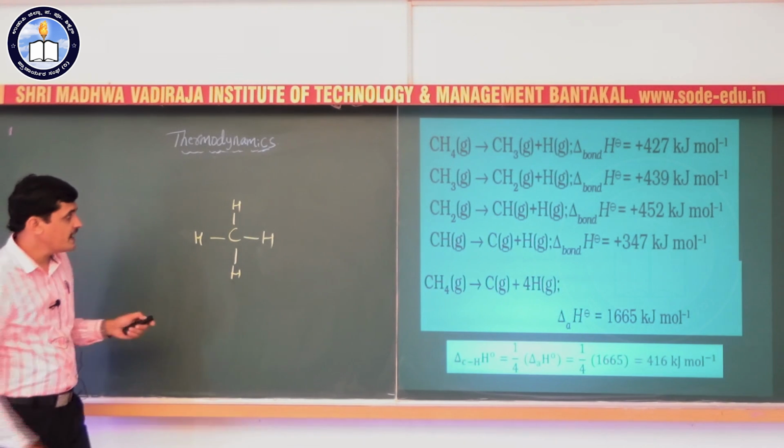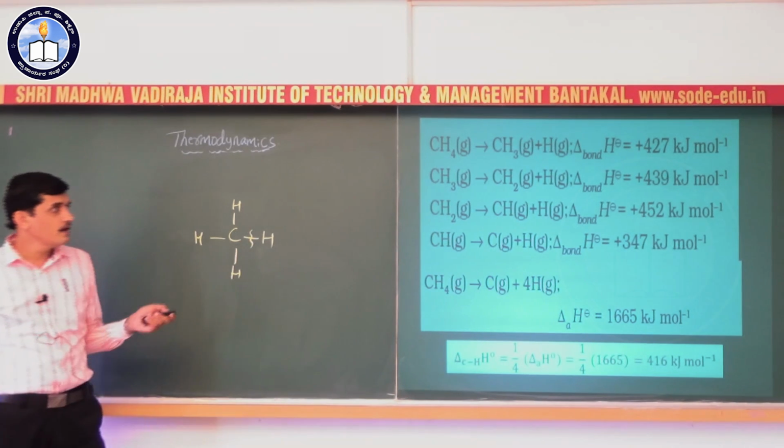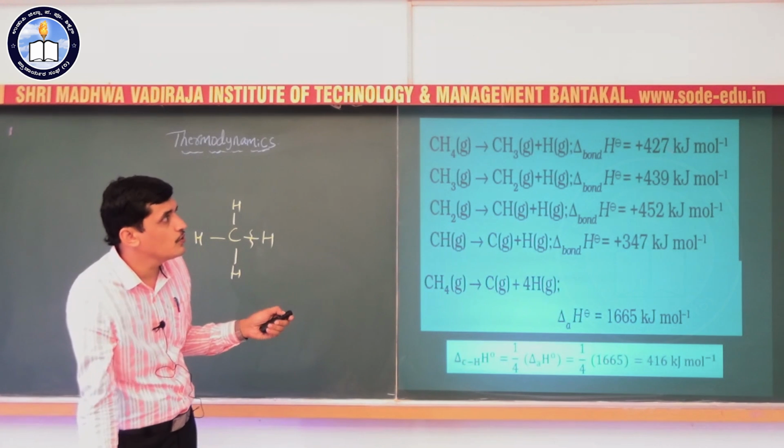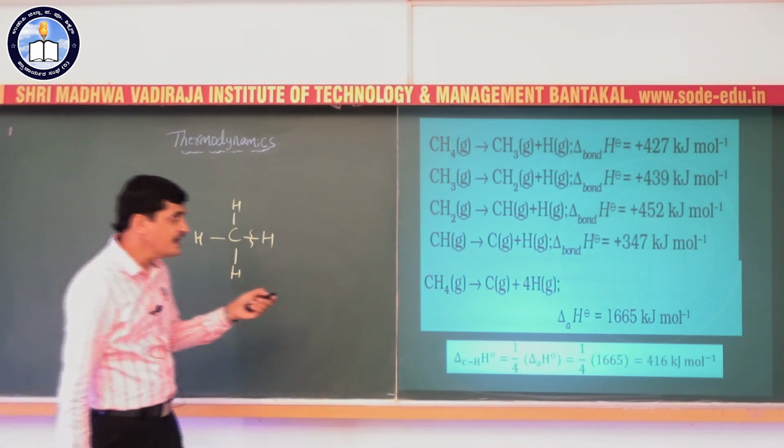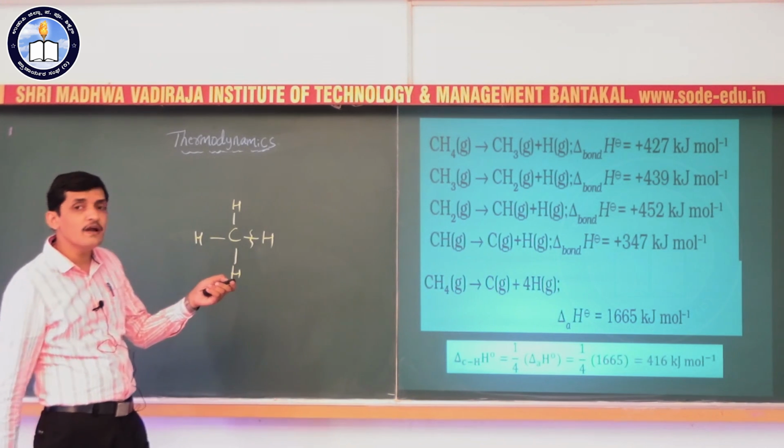While breaking the first bond, it requires 427 kilojoule per mole. For breaking the second bond, the energy required is different.